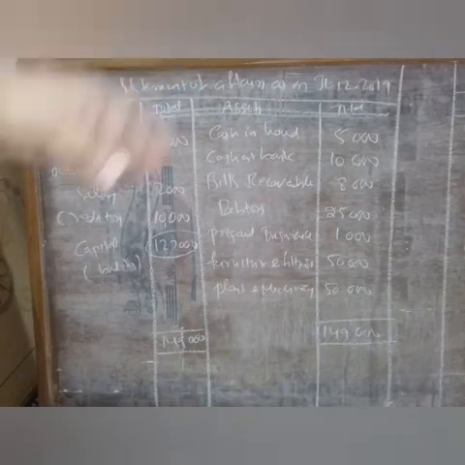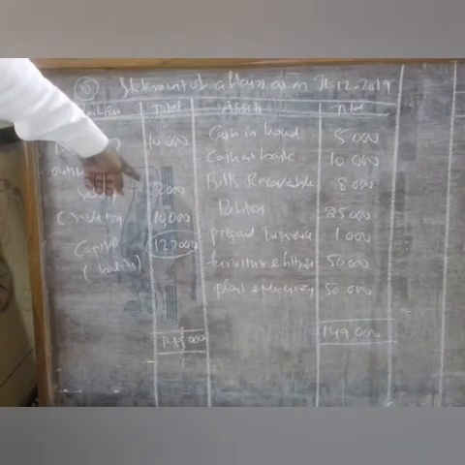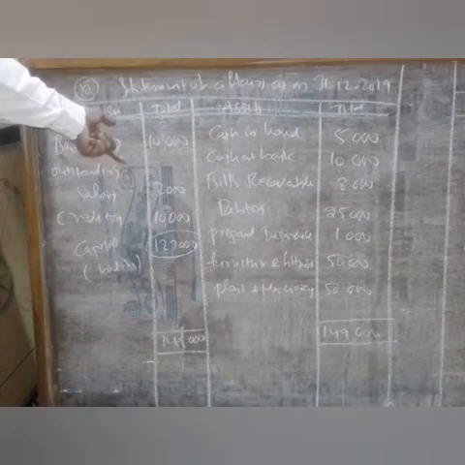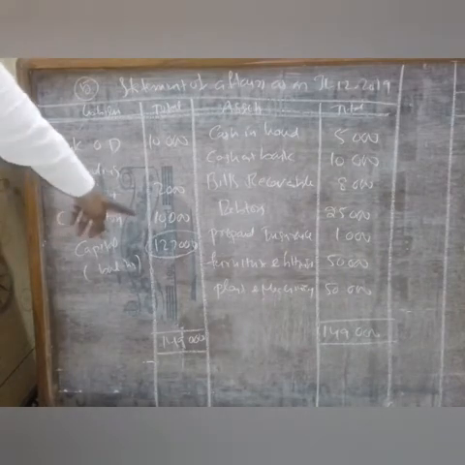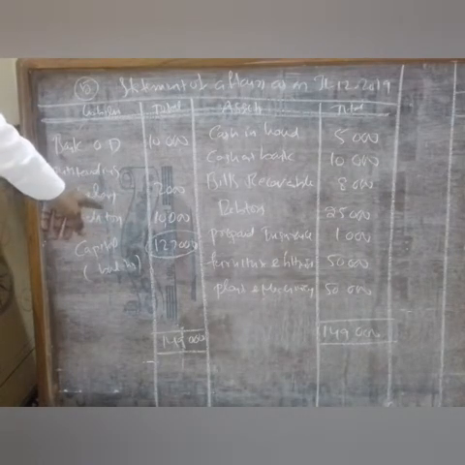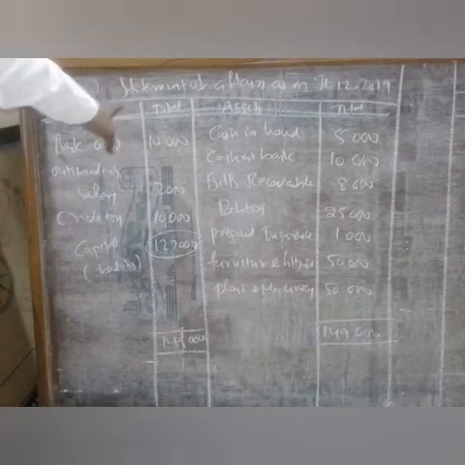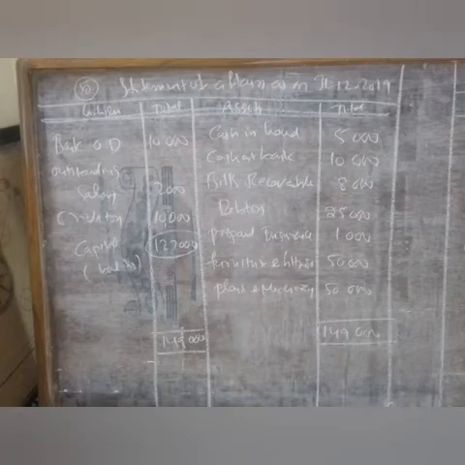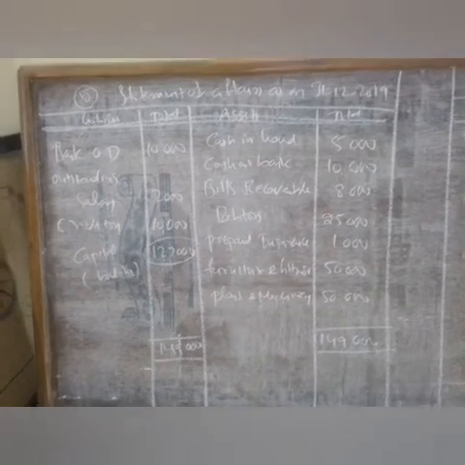After getting that 1,49,000, we have to sum up the liabilities: 10,000 plus 2,000 plus 10,000, total 22,000. That 22,000 has to be deducted from the 1,49,000. After deducting, we will get 1,27,000. It is a balancing figure. It is nothing but the opening capital we get from this statement of affairs as on 31st 12 2019. So this is about the opening capital, the statement of affairs as on 31st 12 2019. After finding this, we will prepare another statement of affairs as on 31st 12 2020.